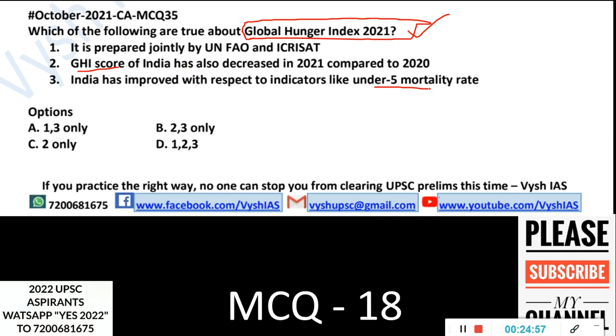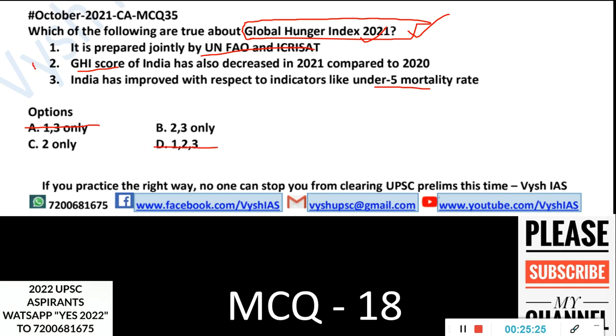So why such a detailed question? Because UPSC themselves asked a detailed question on this particular index. If they are asking it again, they will go one step ahead; they will not ask it in a simple way. The basic thing you have to know, like who releases it, is at least expected from you. Earlier FAO and these bodies were involved, but now it is fully done by different international NGOs. So one is wrong. When one is wrong, you can eliminate this and this, which means two automatically becomes correct.